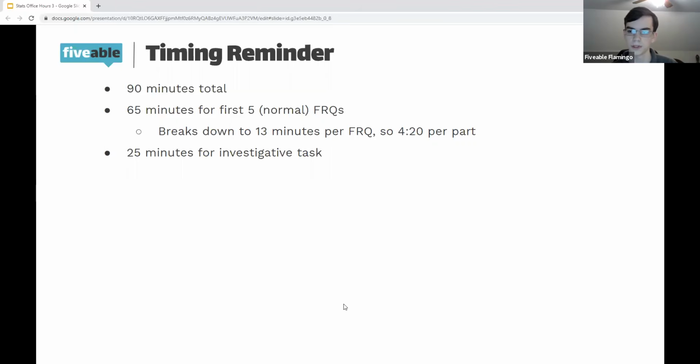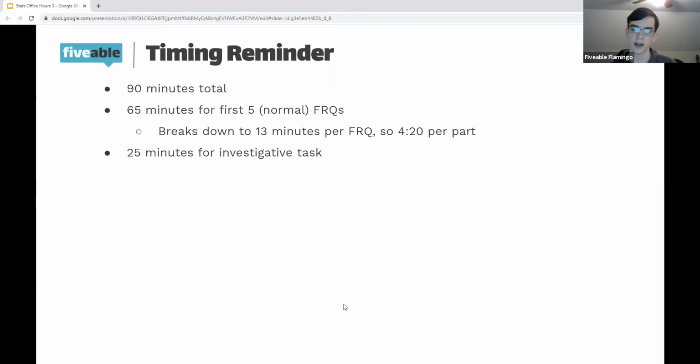Those will sometimes require all of the work for an FRQ, but you just have to choose what answer is right. And other times you don't actually have to do any work. They're more comprehension type. I will go over these at some point, but today we are going to look at the FRQs.